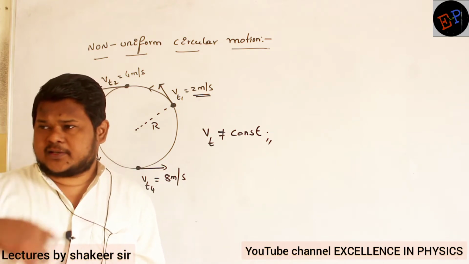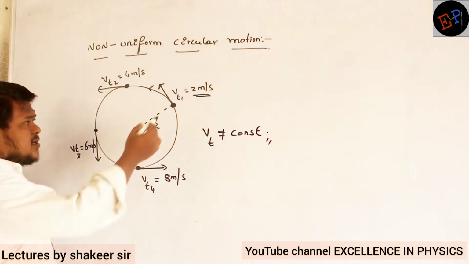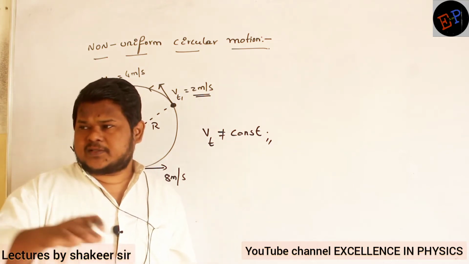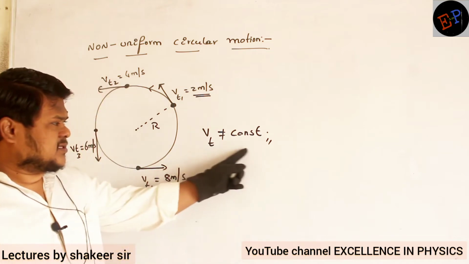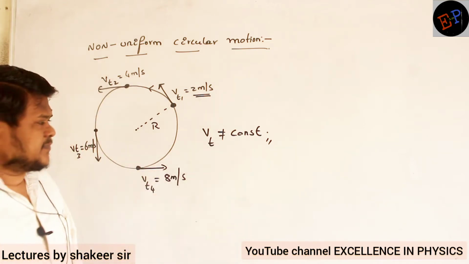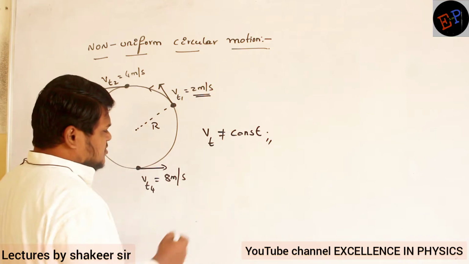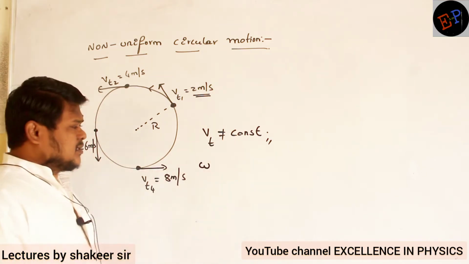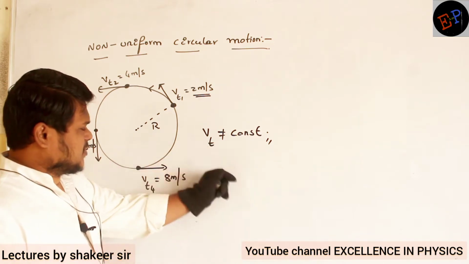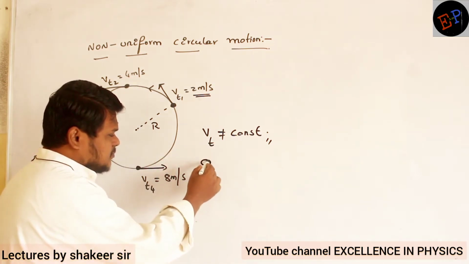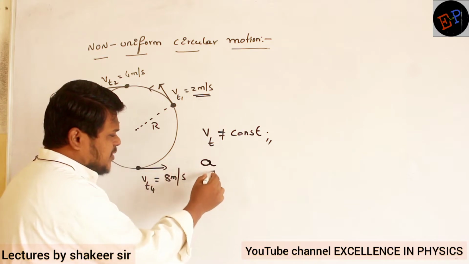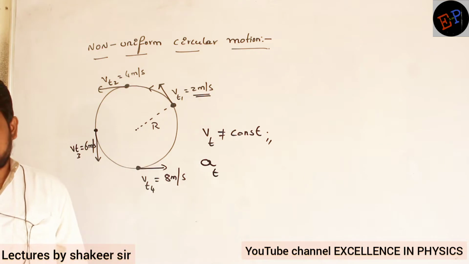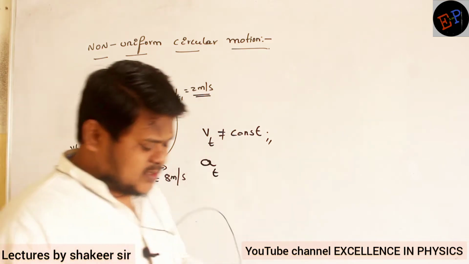It is varying continuously. For example, if a car is moving in a circular path and is continuously accelerating, its speed will be increasing. Okay, therefore tangential velocity is not a constant. If tangential velocity is not a constant, what about omega? First of all, let us calculate alpha. Or instead of alpha, I will calculate at. Tangential acceleration will be how much? Tangential velocity is not a constant.